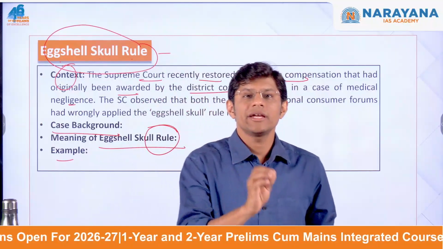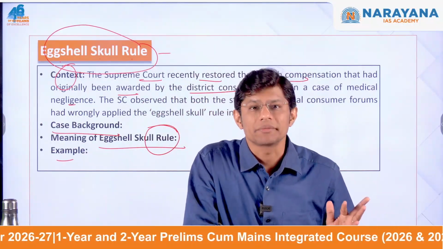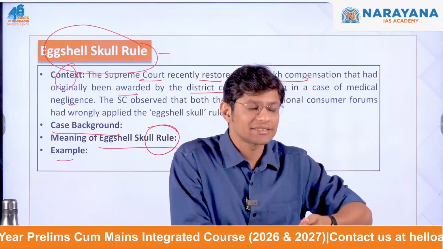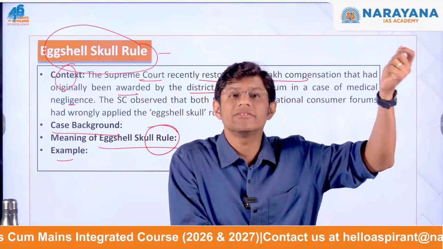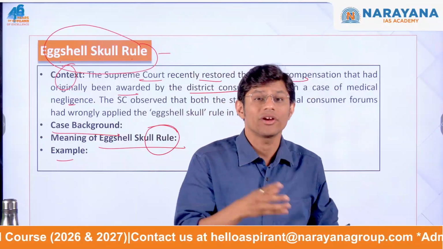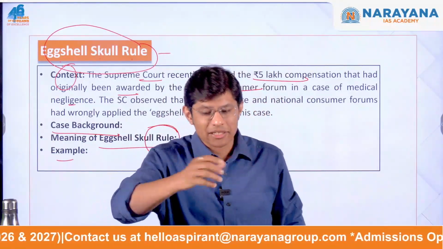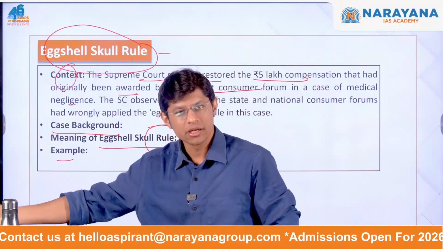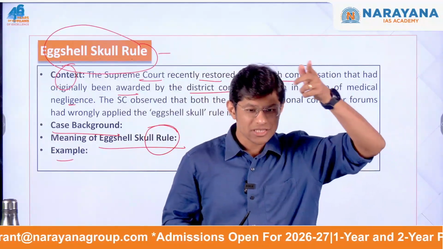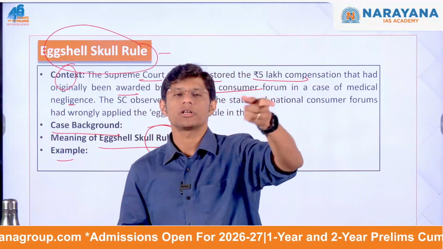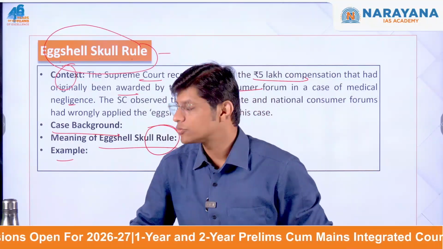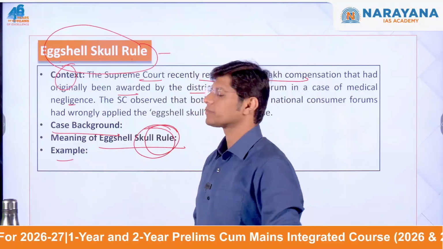Now see, the name of the rule comes from a hypothetical example. If someone has a skull as delicate as an eggshell and gets hit on the head, causing severe injury, the person who caused the harm cannot escape liability just because the victim was fragile. So, it doesn't matter in which condition the victim is, no matter which medical conditions he or she has, if the doctor causes any damage to the patient, the doctor or the hospital is fully liable to pay compensation to the victim. This is what we understand by the term eggshell skull rule. I hope you understood the term.